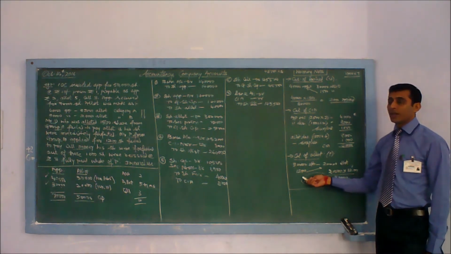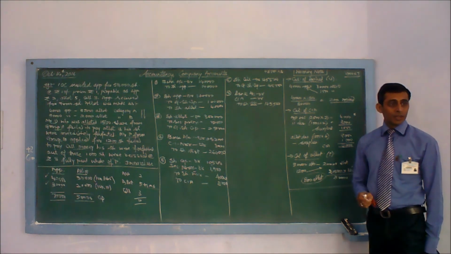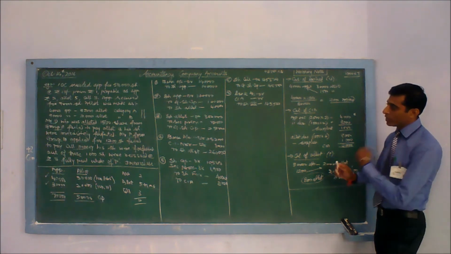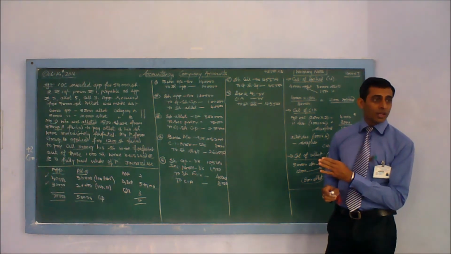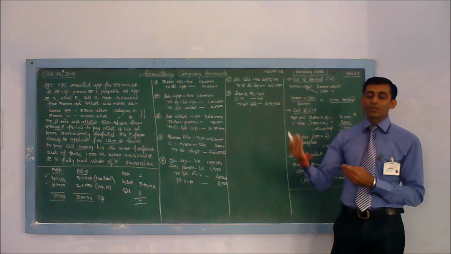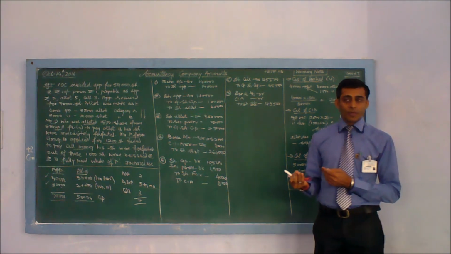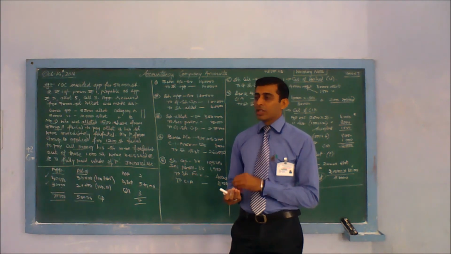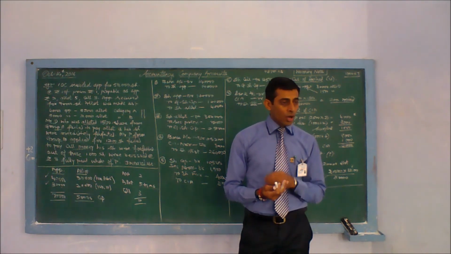Applied were 1200, allotted is 800. Calls in arrear will be calculated on 800. Calculation is direct, we don't need to make any other chart. We were not knowing how many shares the company has given him. As a shareholder, he applied to the company for 1200 shares. He did not pay his call money.